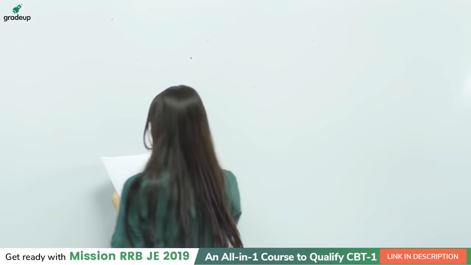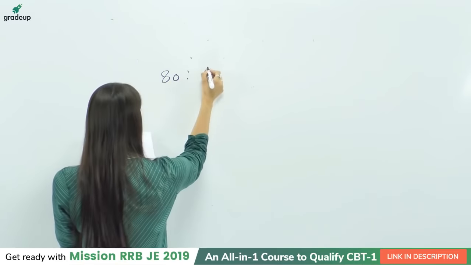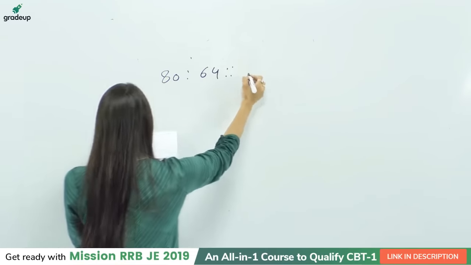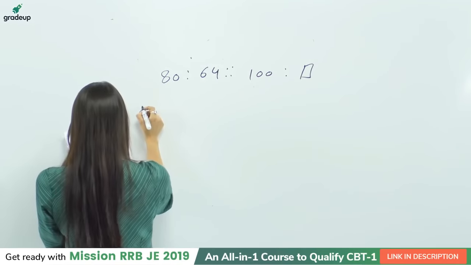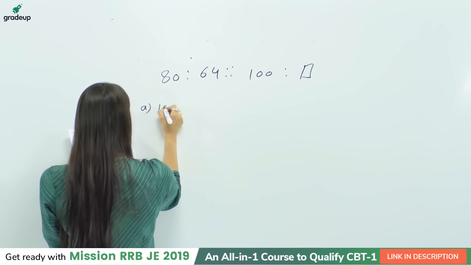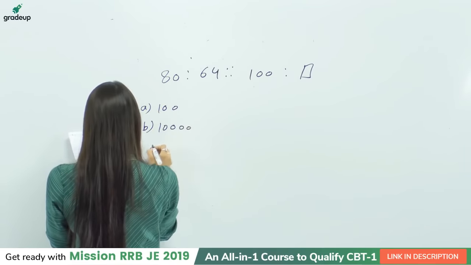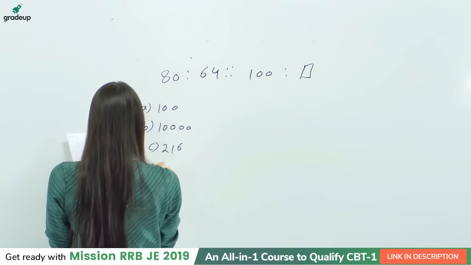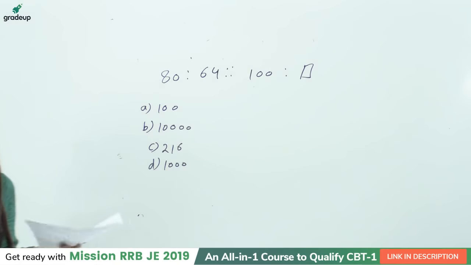So here is the next question, student. 80 is to 64. 100 is to what? And the options are 100, and so on. This is the question.